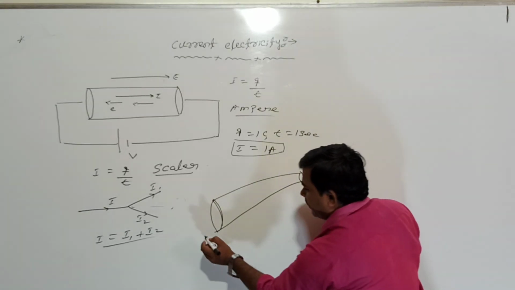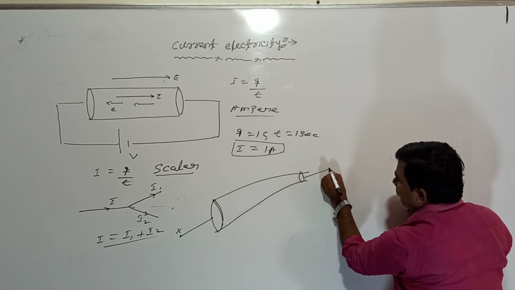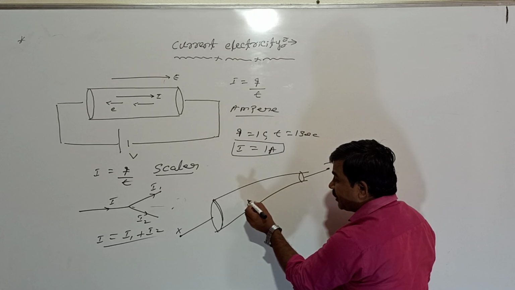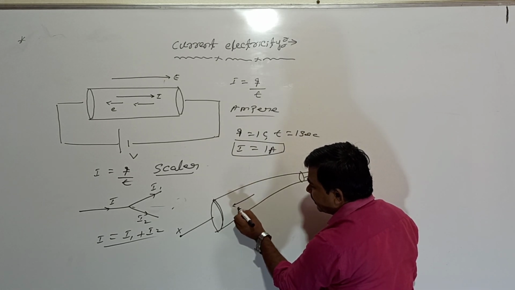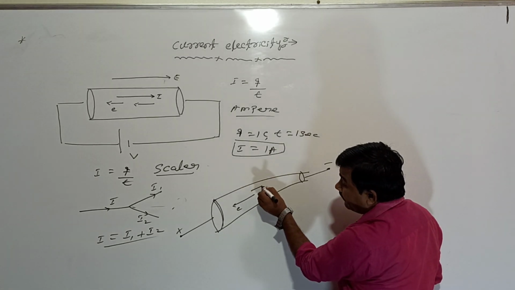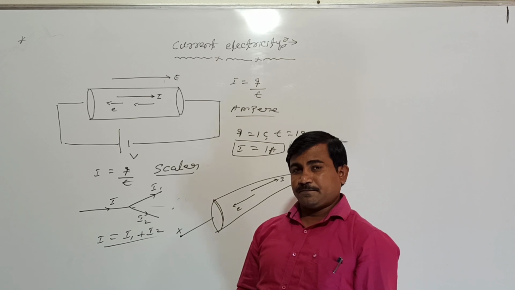Then look at me. To one end we apply the positive terminal and to the other end we apply the negative terminal. How are the electrons moving in this conductor? In this direction electrons are moving. How to take the direction of electric current? The direction of electric current is opposite to the direction of motion of electrons by convention.